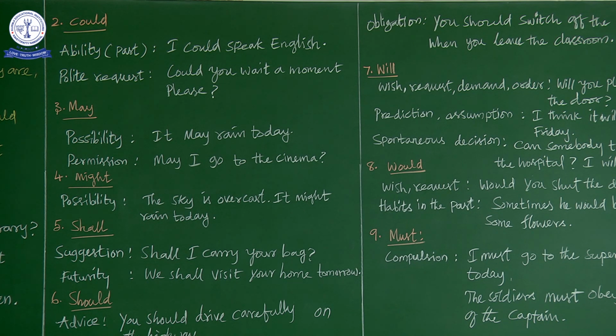Okay, and next is the futurity. What is this futurity? Futurity means a situation which is expected to happen in the future. So that's what we can use shall for in the futurity. That is, we shall visit your home tomorrow. Which means what? We are going to come to your home tomorrow. Okay, I shall gift you tomorrow. I shall gift you on your birthday. Okay, we shall celebrate your birthday tomorrow. So these are all futurity. It may happen in the future. So shall is specially used for futurity.